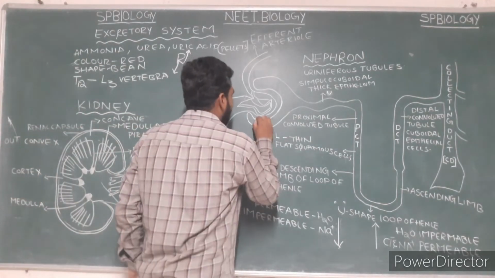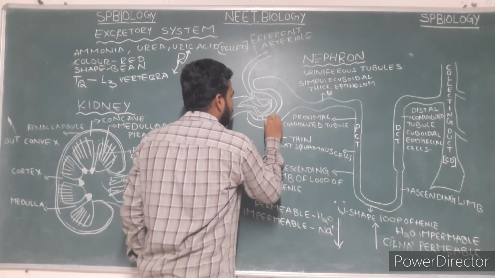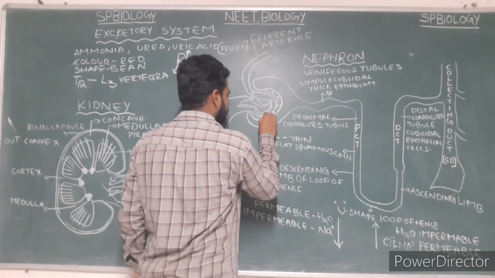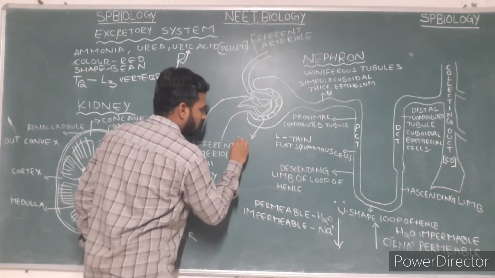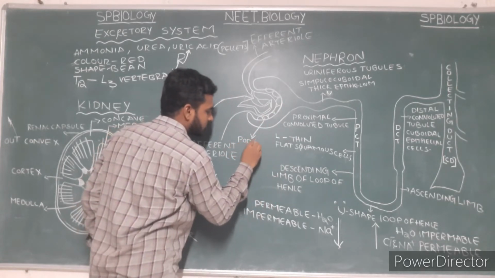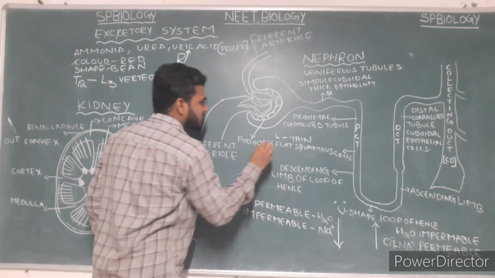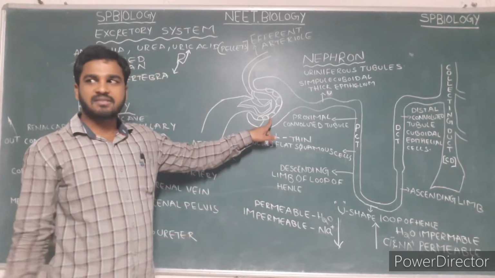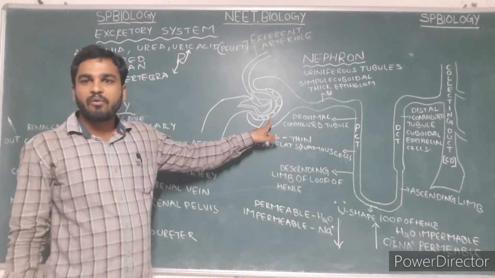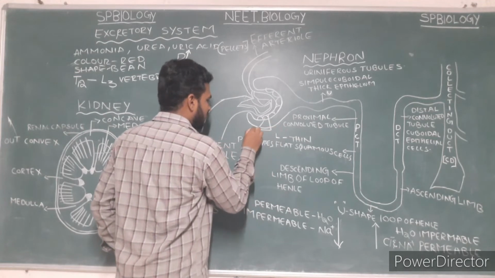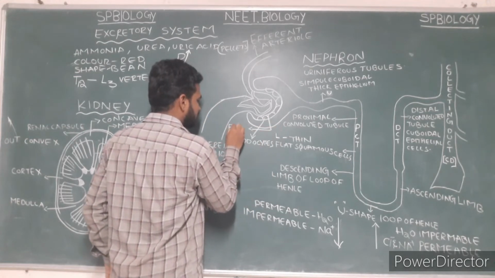Here in the Bowman's capsule we can see the podocytes. There is some space between two podocytes. That space is called filtration slits.